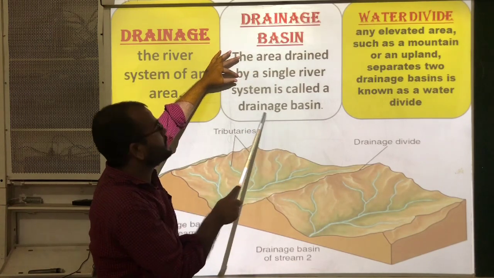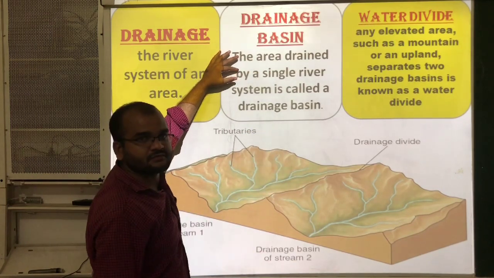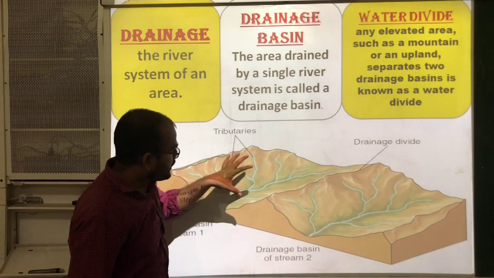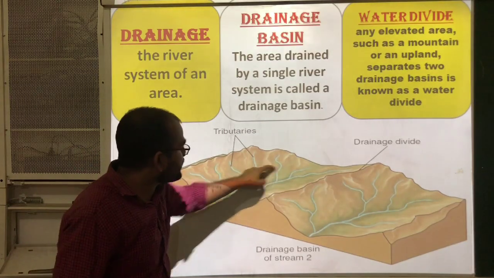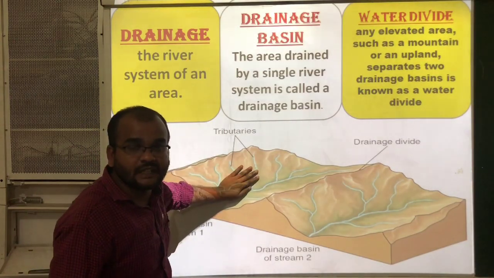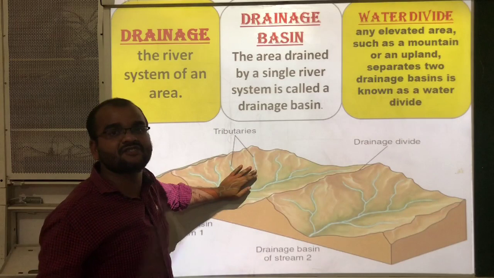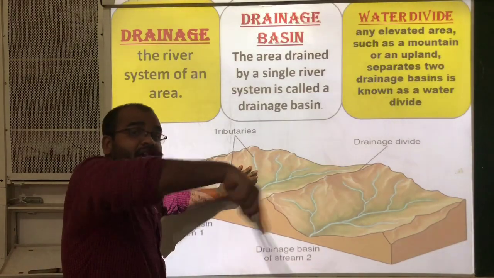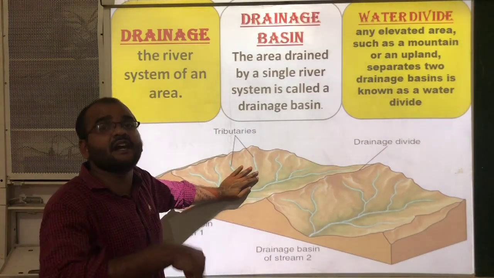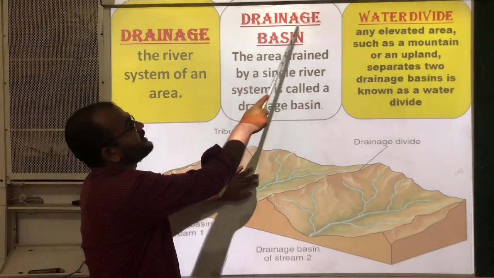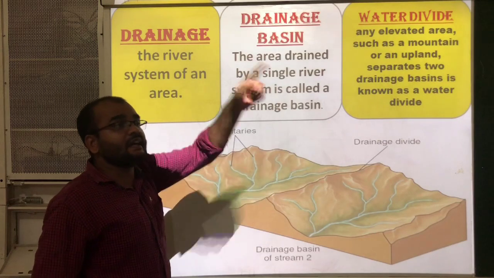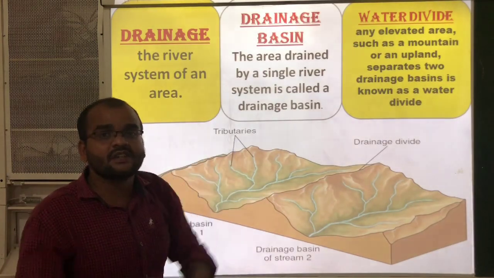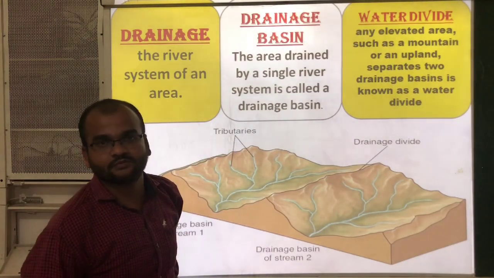In this area one river system is flowing. That river system is called drainage, and that area is called drainage basin. Drainage basin means the area in which one river system flows.